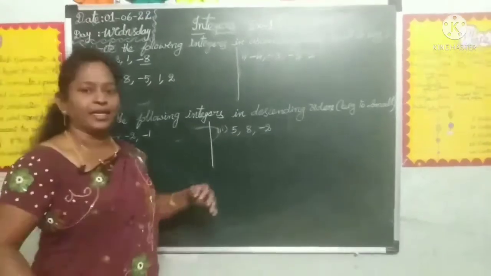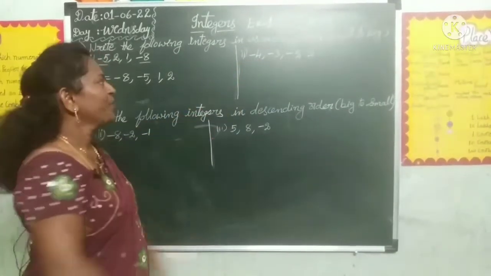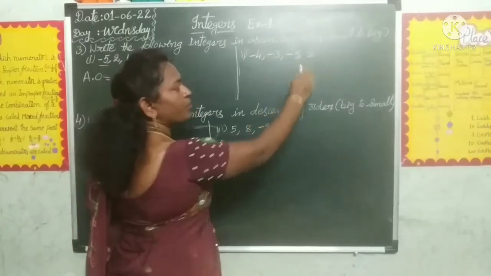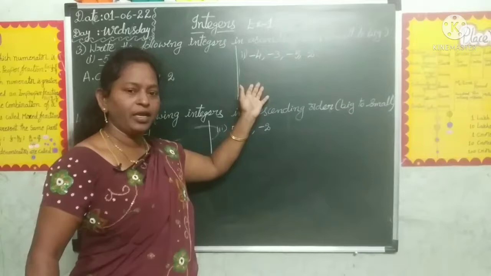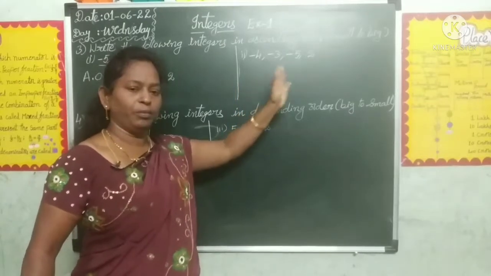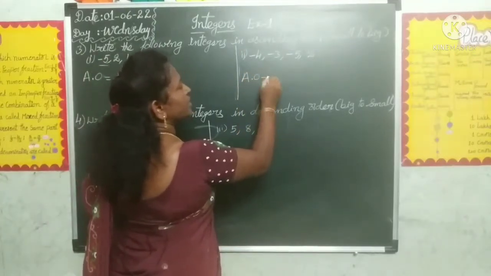Next one. Here, what is given? Second question. In the second question, -4, -3, -5 and +2. These given integers we can arrange in ascending order. Ascending order means small to big.